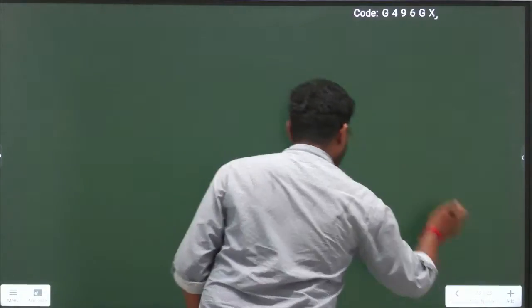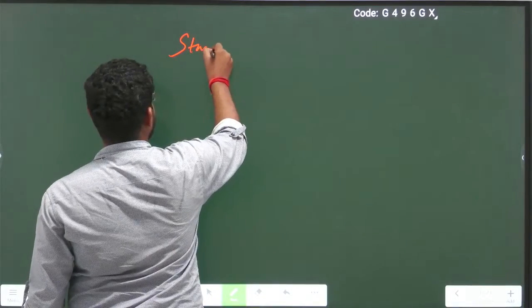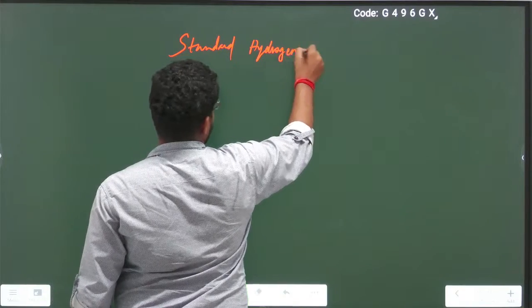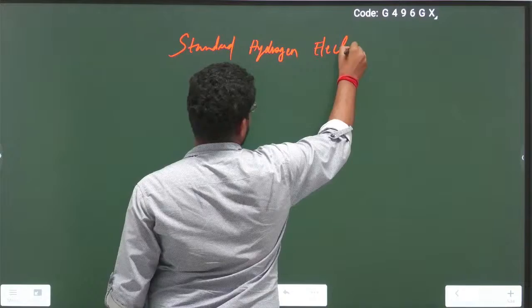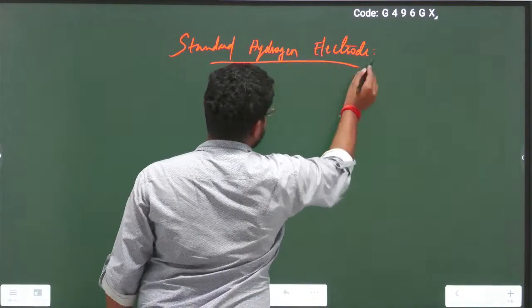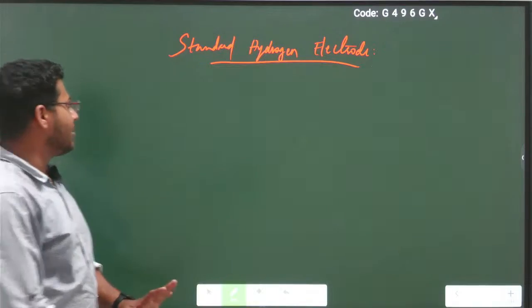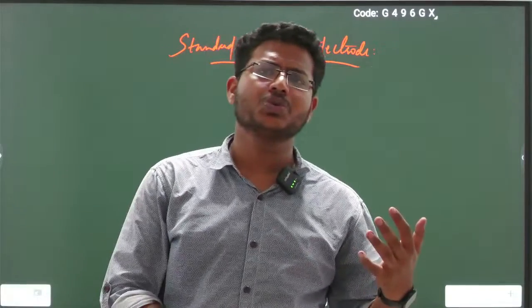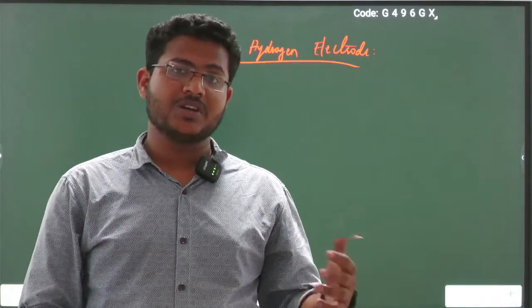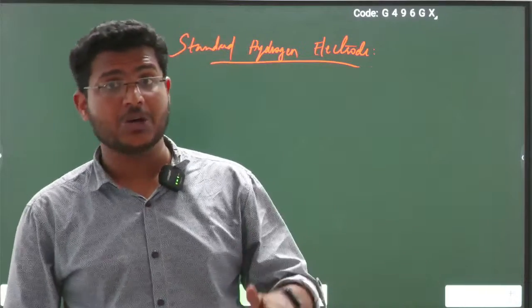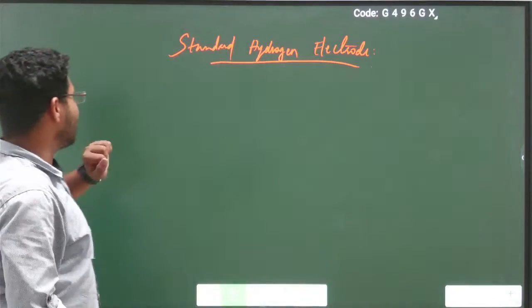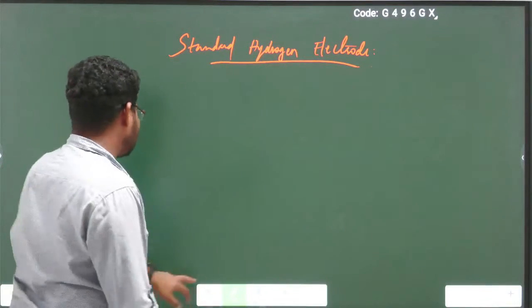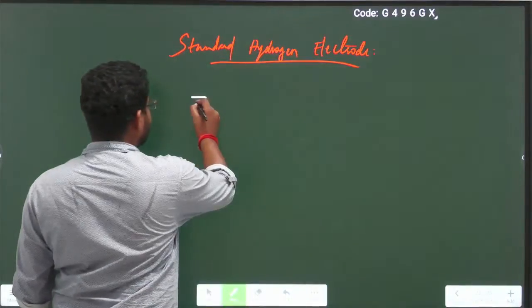Now what is meant by the standard hydrogen electrode? The standard hydrogen electrode is a type of reference electrode. In electrochemistry we use a lot of terms such as standard electrode, reference electrode, working electrode, indicator electrode. One such reference electrode is called the standard hydrogen electrode.